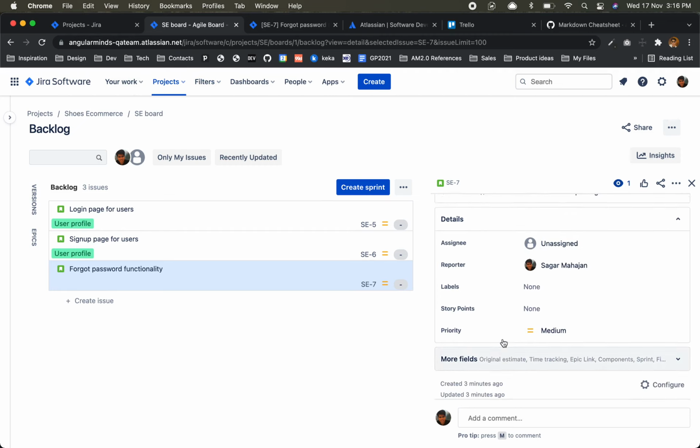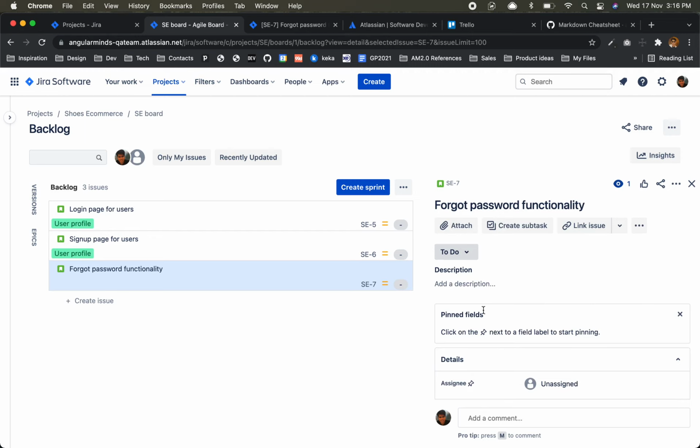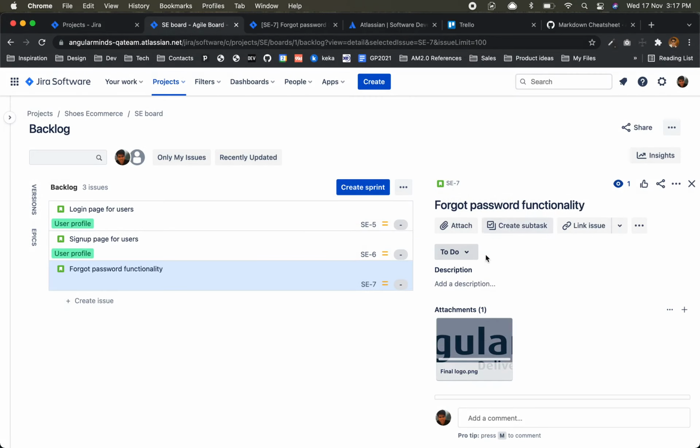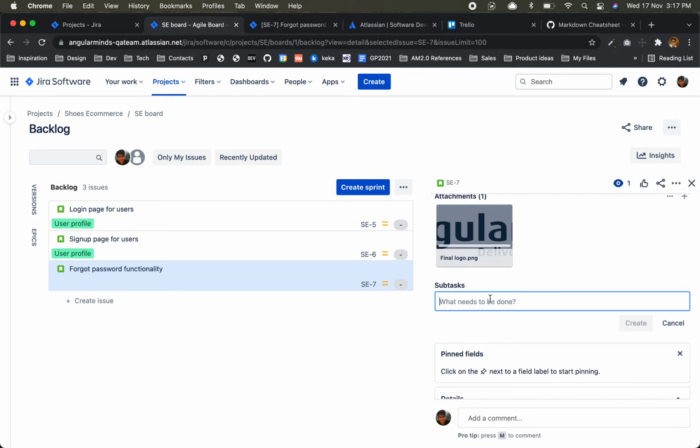Let's just remind me for Confluence as well. Okay, now what happens, you can attach certain screenshots or something, then you can create a subtask, like send email for password OTP, right?